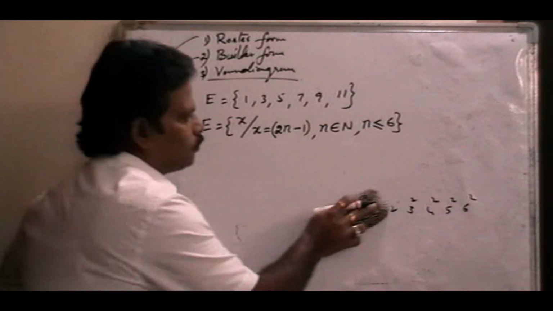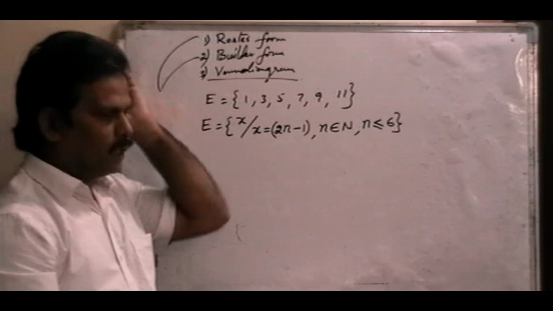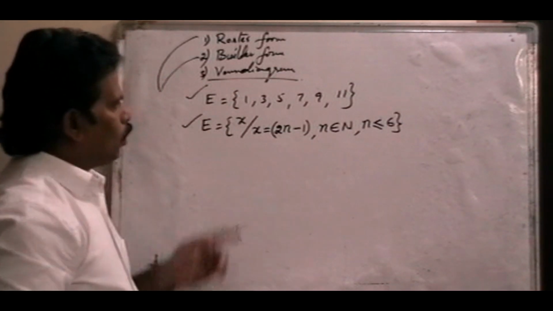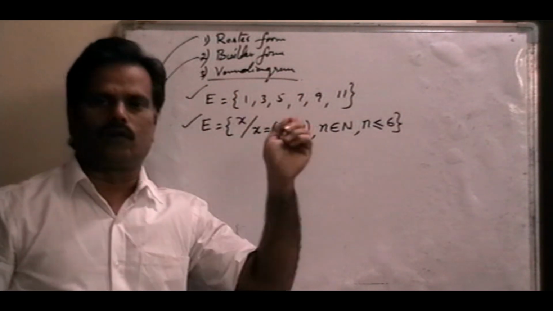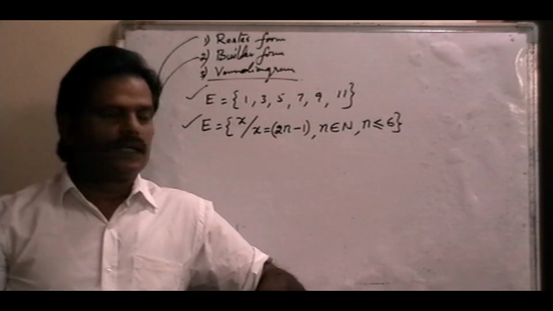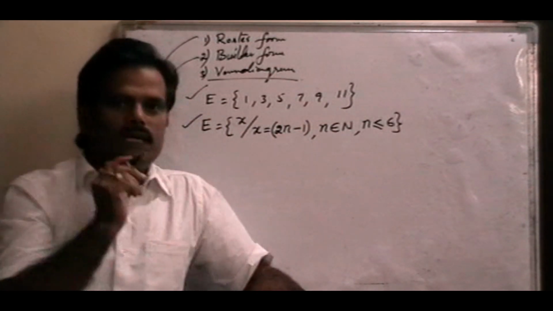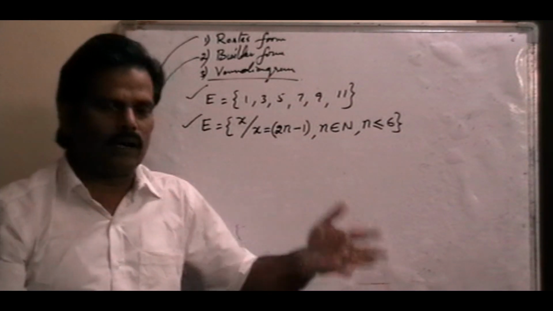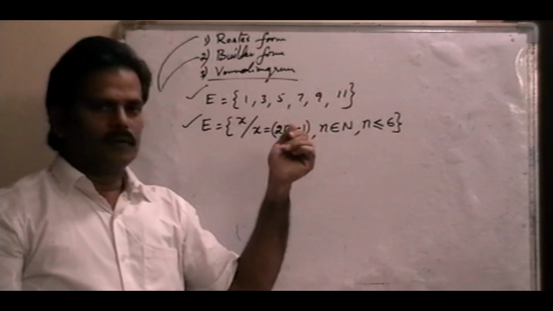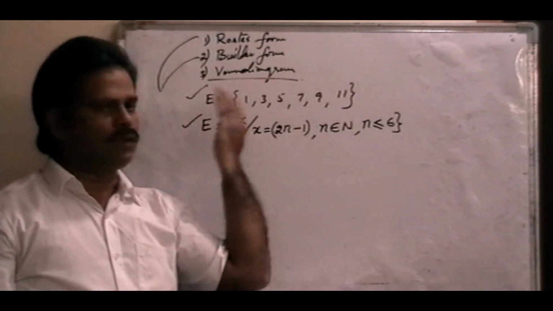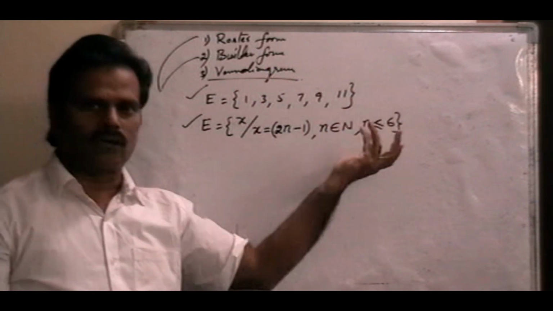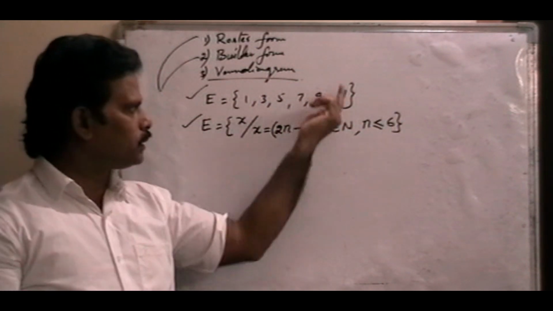So these are the builder forms. First one, roster form, then builder form. Roster means simply the set of elements. Suppose here E is a set of odd numbers less than 12, or less than 13, right? Because we can write odd numbers less than 12, or less than 13 because 13 is also an odd number. Below 13, odd numbers means till 11.